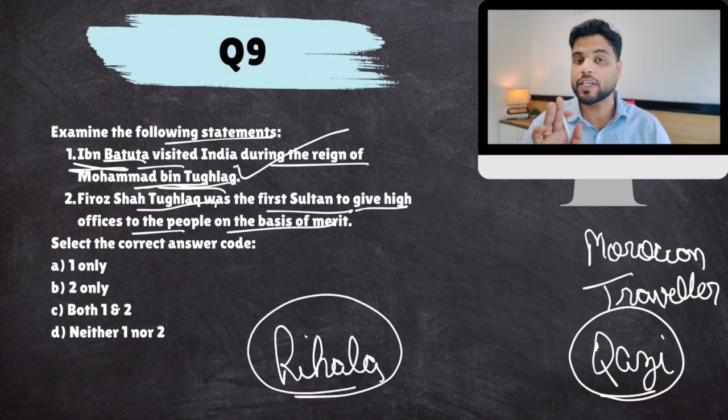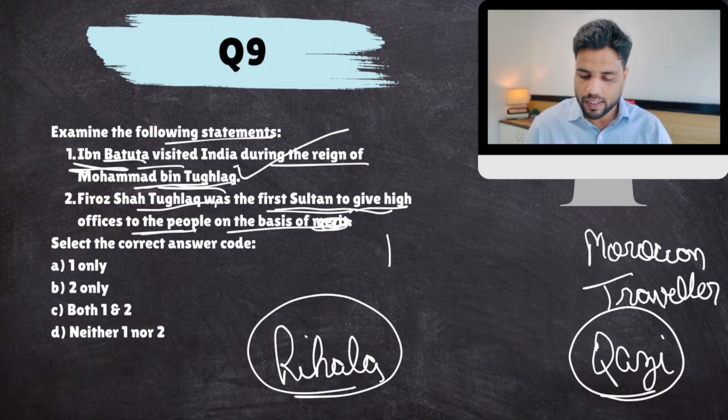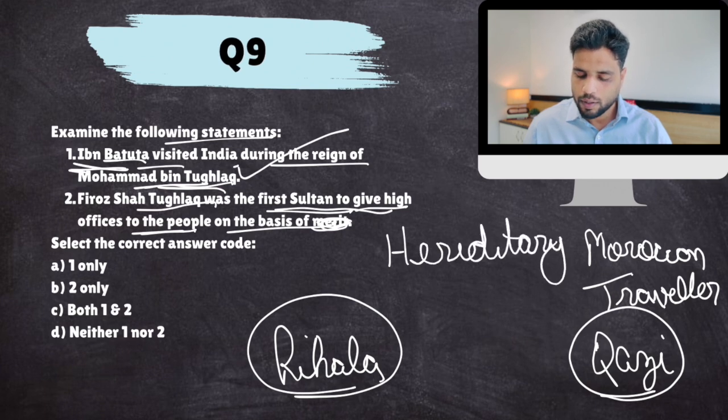So there are two major travelers that you know about: Al-Biruni, who wrote Kitabul Hind, and Ibn Battuta, who wrote Rihala. So this is correct. Firoz Shah Tughlaq was the first sultan to give high offices to people on the basis of merit. No, remember I told you strong sultans do that. Weak sultans go for hereditary distribution of public offices.